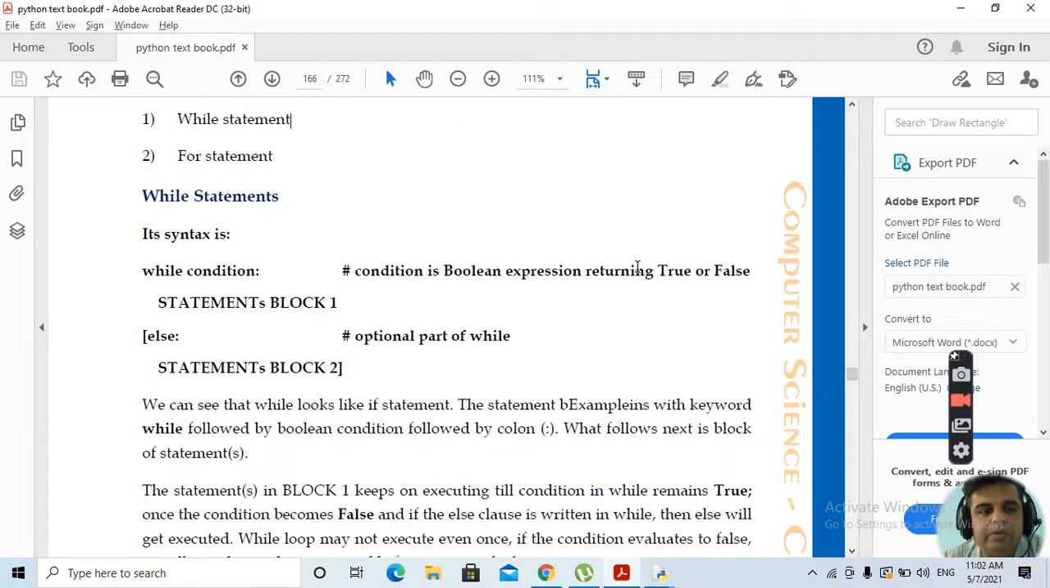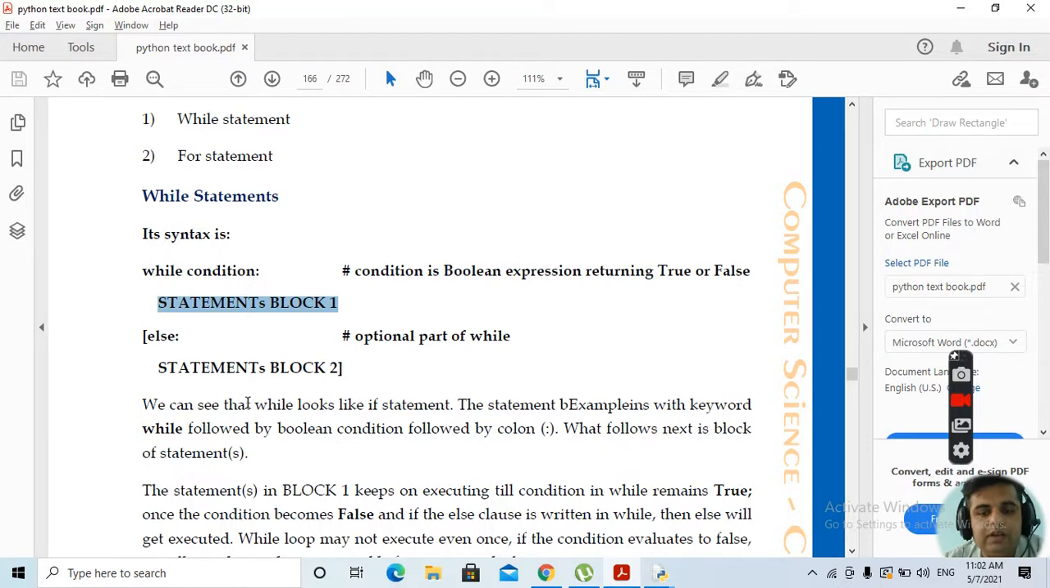Now while और for loop statements दोनों हैं हमारे पास, जो looping constructs हैं, इन दोनों को यूज़ करके हम कर सकते हैं. ठीक है, तो पहले देखो while का syntax क्या है. पहले while condition, अगर ये true है तो statement 1 will execute, else statement 2 block will execute. Clear? What is the syntax of while? Firstly, while condition is there. If while condition is true, statement block 1 will execute. If this is not true, statement 2 will execute.